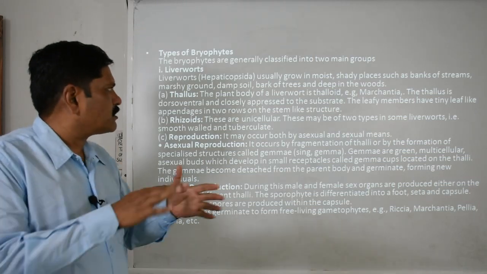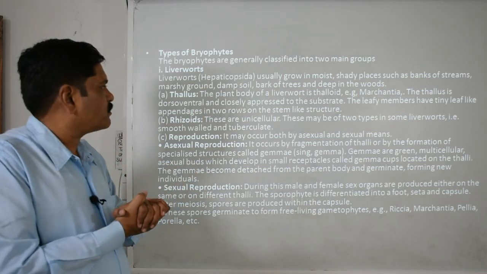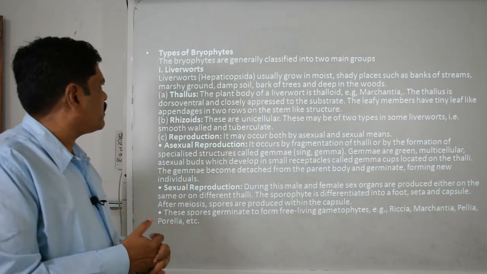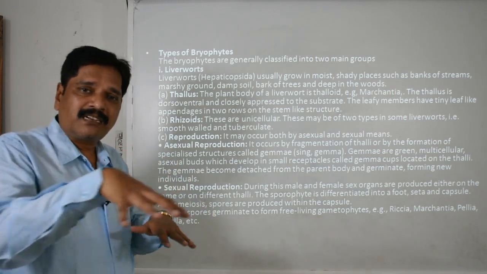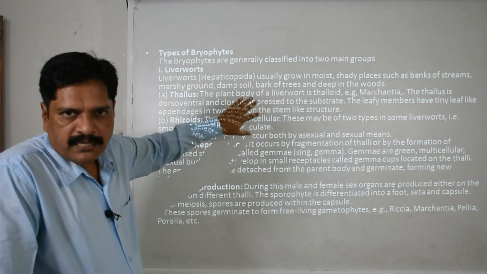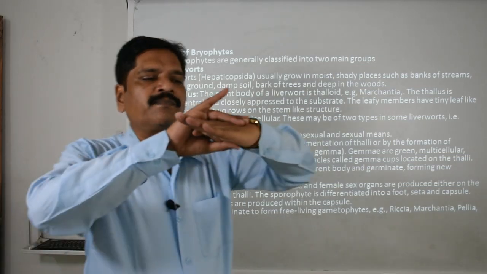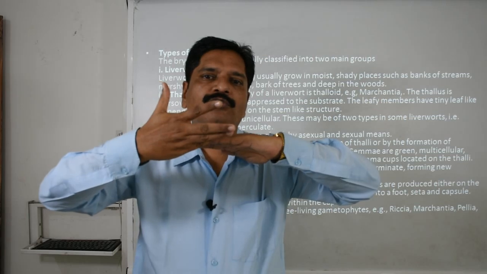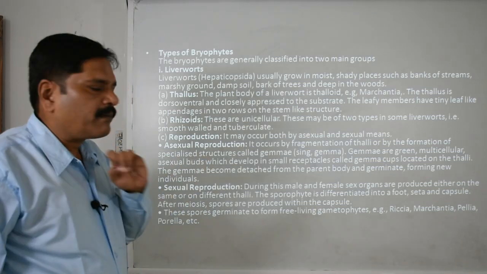The thallus is dorsiventrally flattened, which means it has two surfaces, the sun-facing one and the opposite one. The leafy members have appendages in rows, to increase the photosynthetic surface area and the exchange of gases. Rhizoids are unicellular; don't call them roots because they are not branched. In the thallus, the upper surface is responsible for photosynthesis, the middle for storage, and the lower one for absorption. Here they also have unicellular filamentous structures.